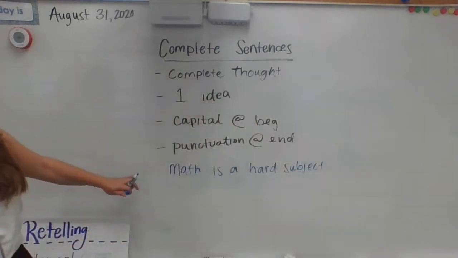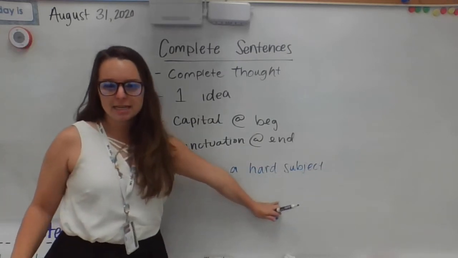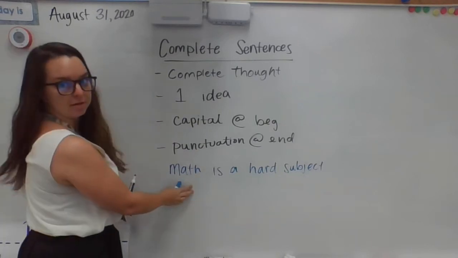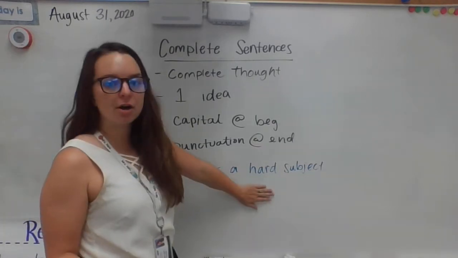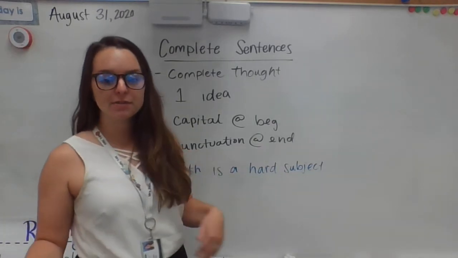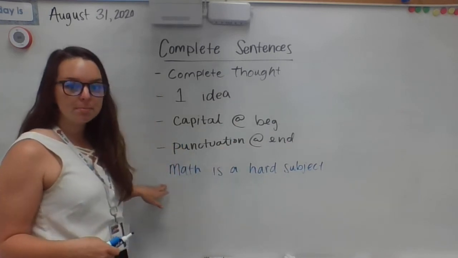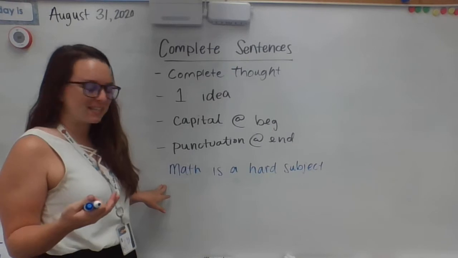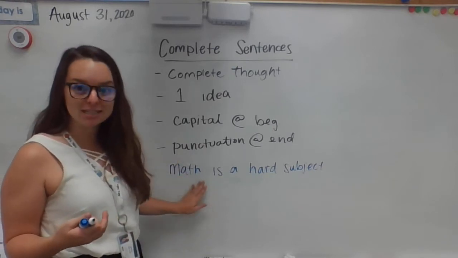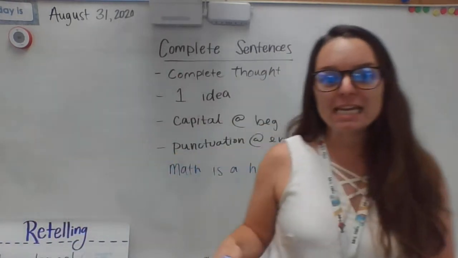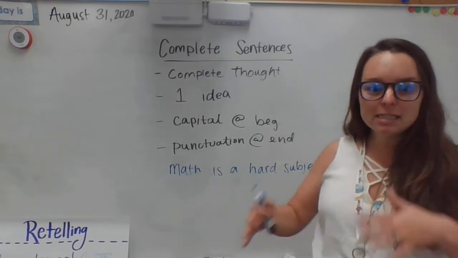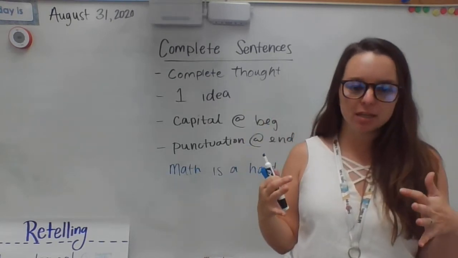So this is one complete thought. It gives us all of the information. It's not just math, and it's not just is a hard subject. It gives us both the who, math, which is not a who, but it's our main idea of this sentence. It's our subject. Is a hard subject is our predicate. This part is important because it's finishing that complete thought.